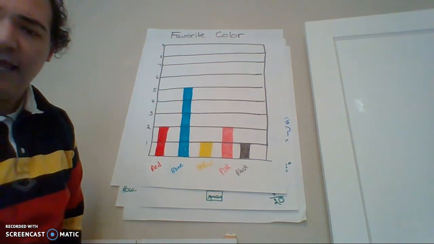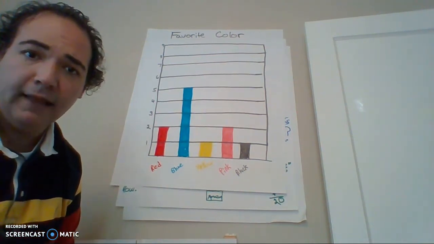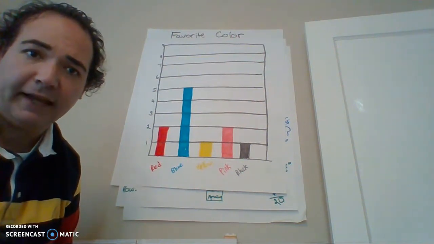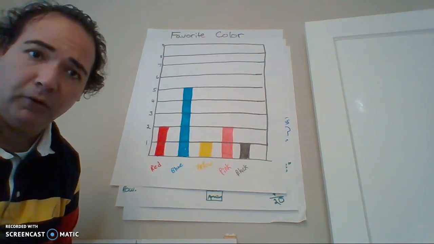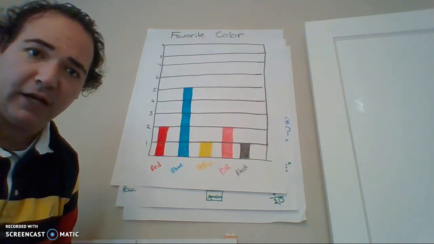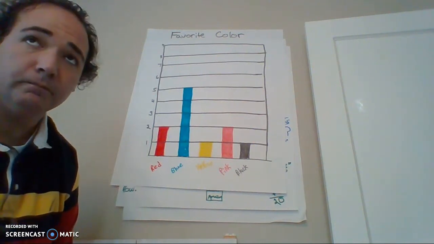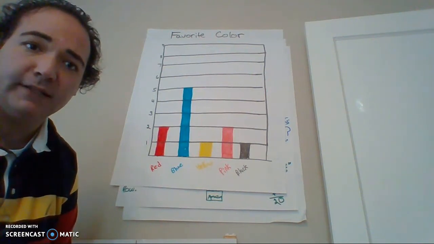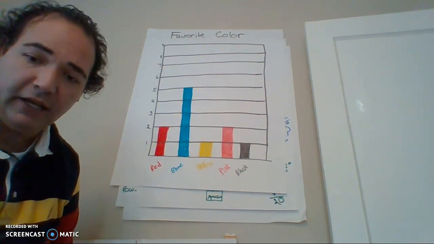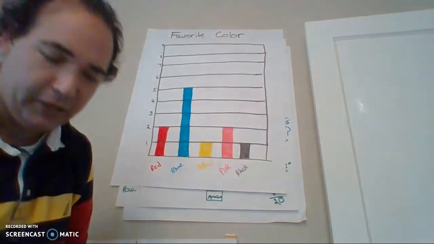So if I wanted to find out how many more people liked blue than liked red, okay, so here's my question: how many more people picked blue as their favorite color than picked red as their favorite color? Well, how many more should be a big clue that I'm going to have to do a subtraction equation in order to find that answer. Okay, so I'm going to do it and work it out in my notebook here.